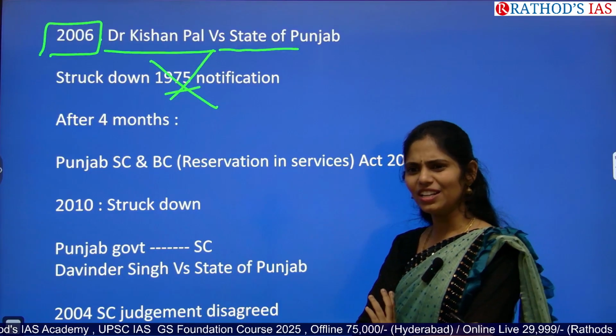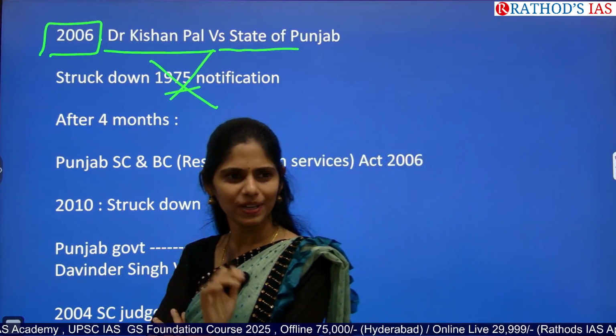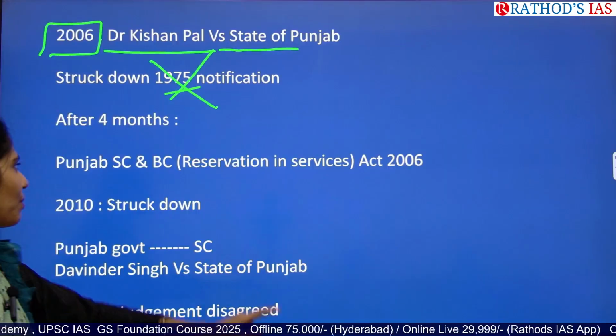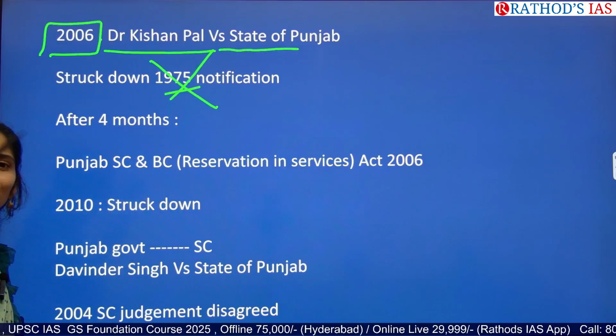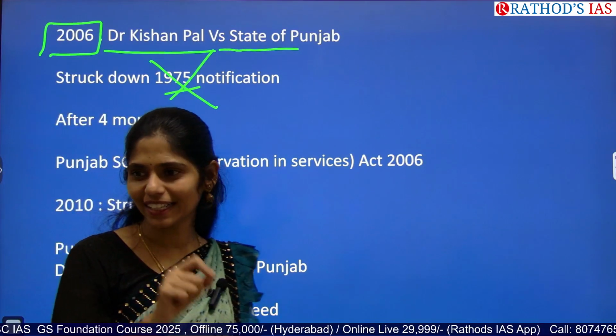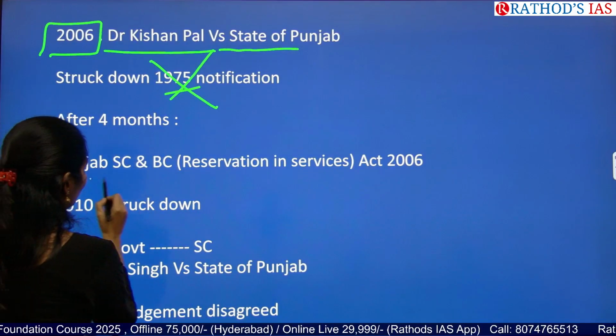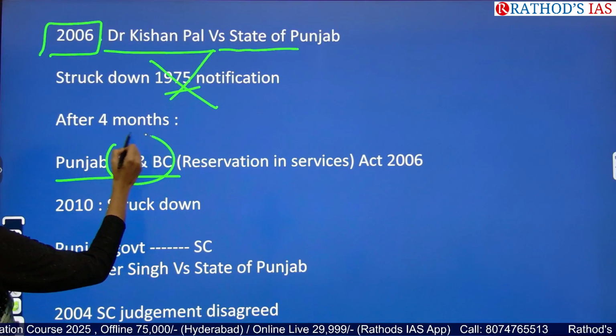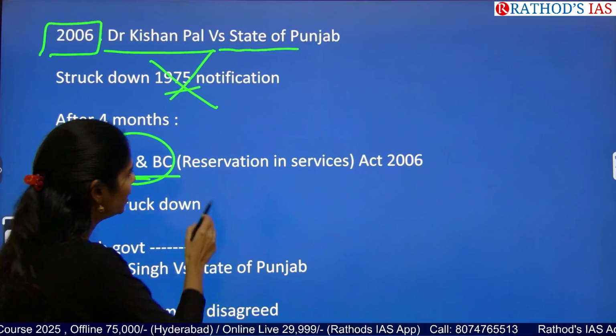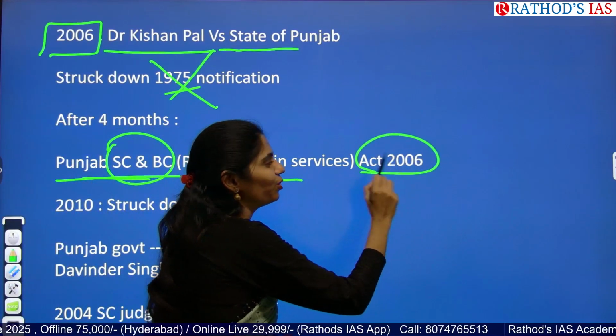Then what happened? Within a matter of 4 months, the Punjab government came up with a law. Anything which is present in law cannot be struck down, right? So the Punjab government came up with this act, and that act is the Punjab SC and BC Reservation in Services Act of 2006.